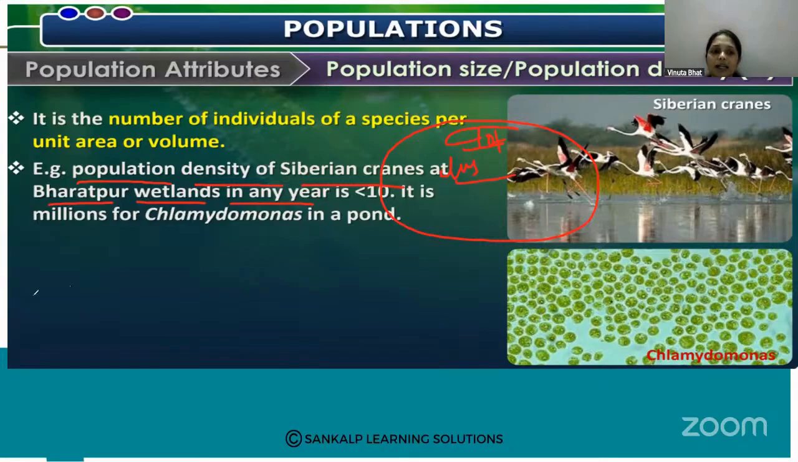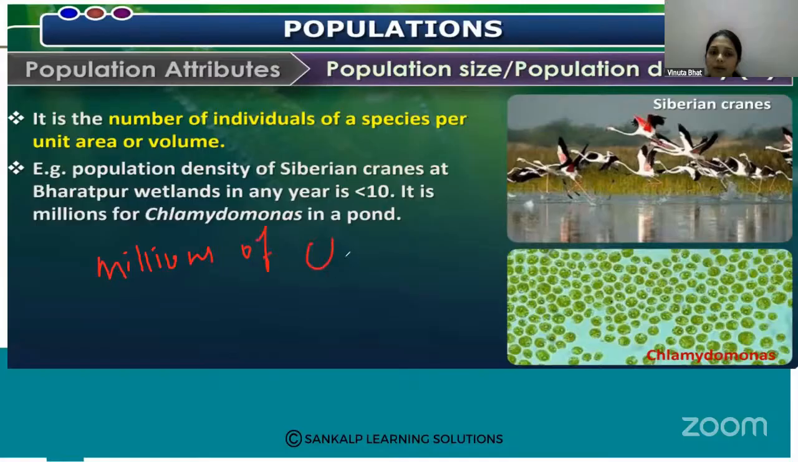But if you see Chlamydomonas in the same kind of area, in a pond, you can see millions of Chlamydomonas. That is the number of Chlamydomonas per unit volume, which shows the density of the population, the population size.